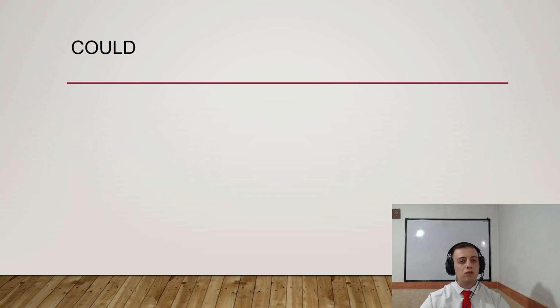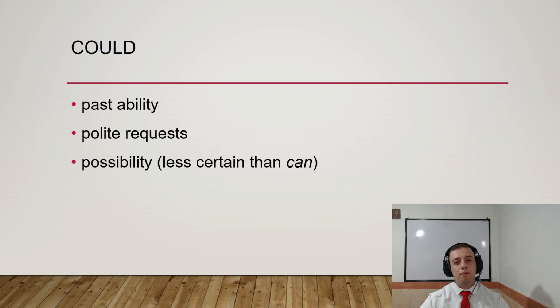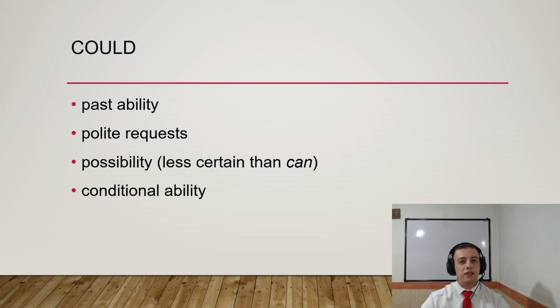All right, so let's see could. Could talks about past ability. Okay, actually, sometimes we can use could for the past form of can. Polite requests, possibility, but less certain than can. Also, conditional ability, right?